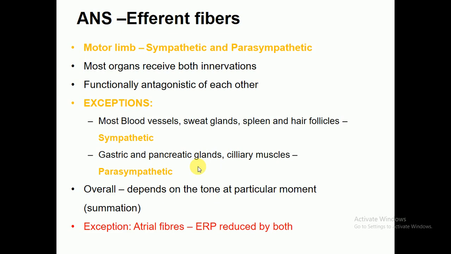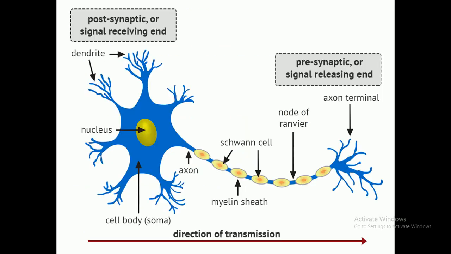As we know, the pancreas is responsible for particular secretions in the form of insulin, glucagon, somatostatin. So these may involve the sympathetic nervous system, while the second is the parasympathetic nervous system. Overall, it depends on the tone at the particular moment, summations. The exception is atrial fibers, where ERP is reduced by both.